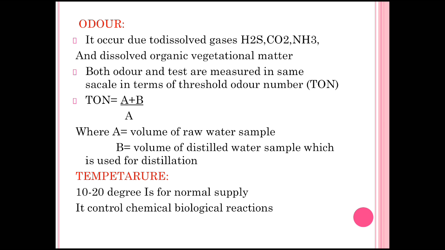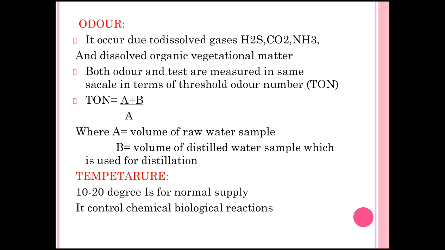Threshold odor number is denoted by TON, which is equal to (A + B) / A, where A is the volume of the raw water sample and B is the volume of distilled water used for dilution. Whenever we put in the values, we can calculate the odor present, or the threshold odor. Threshold means the final limit up to which it is measured.